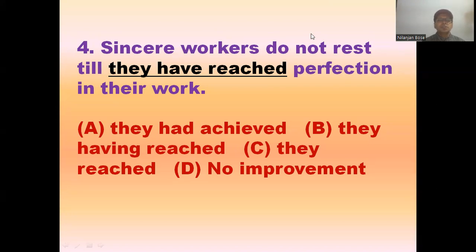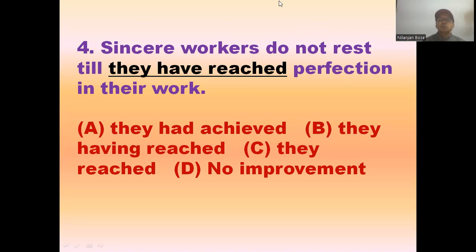So first option, it is written that they had achieved. So it's not talking about the past one. Second one, they having reached, it's grammatically incorrect. Next one, they reached, it's absolutely wrong. And last one, no improvement. Yeah, that should be the correct answer, no improvement. Because already it is correct. Sincere workers do not rest till they have reached perfection in their work. It's absolutely correct. So in that case, the correct answer will be option D, and that is no improvement is required. Right? Now let us move to question number 5.